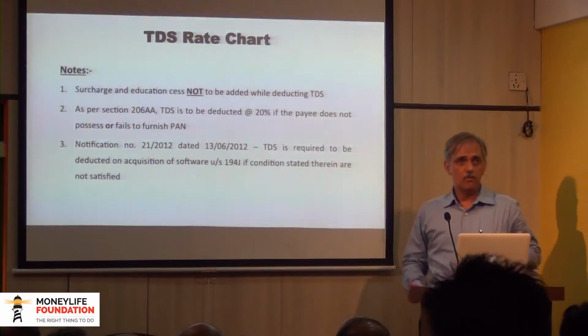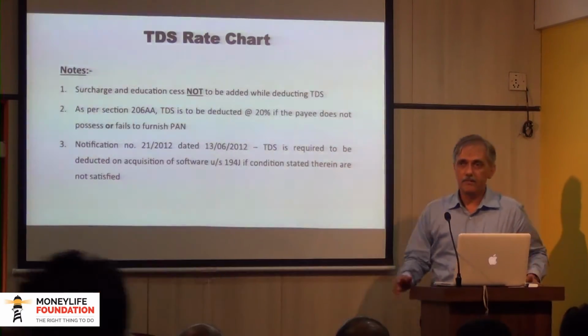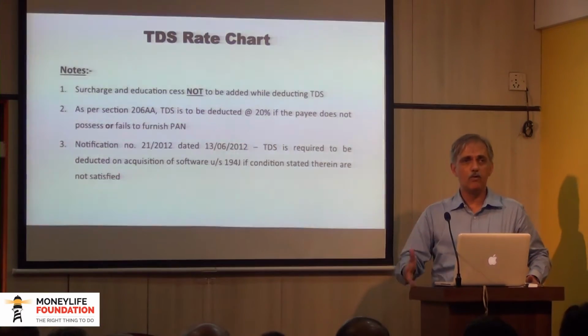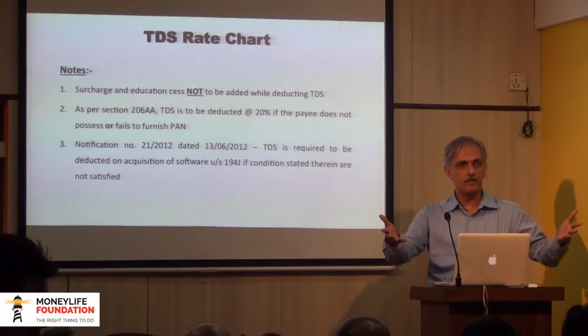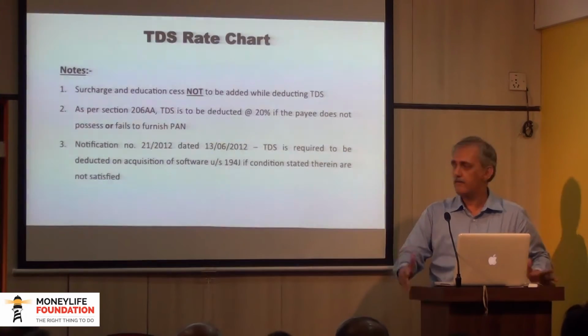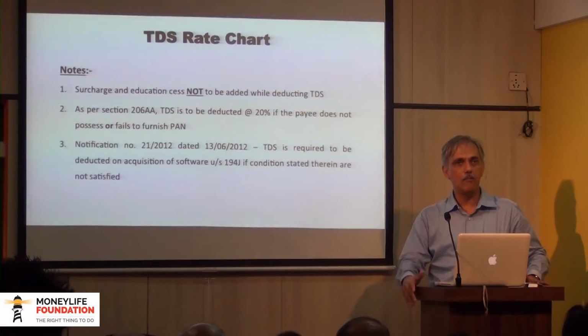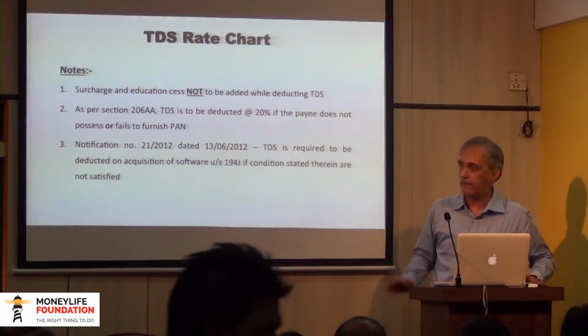That brings us to one very drastic provision of the Income Tax Act, which it would be good if you are aware of, because maybe all of us in this room have a PAN, but some of our family members back home may not have a PAN.